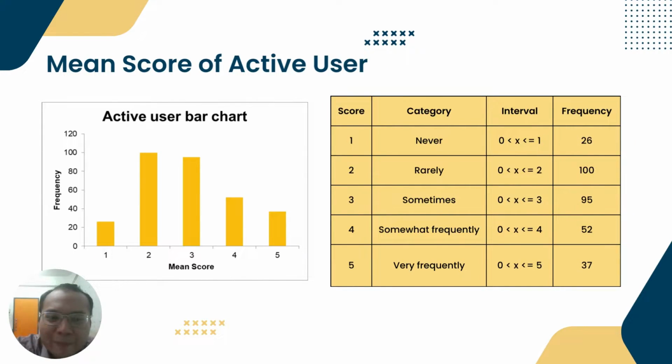Greetings to Madam. I am Alif and I'll be explaining about the mean score of active user. In this slide, we have the bar chart and the table of the mean score, and we can see that the maximum is the score 2, where 100 people chose the category of rarely, and only 26 people chose the score of 1, which is never.